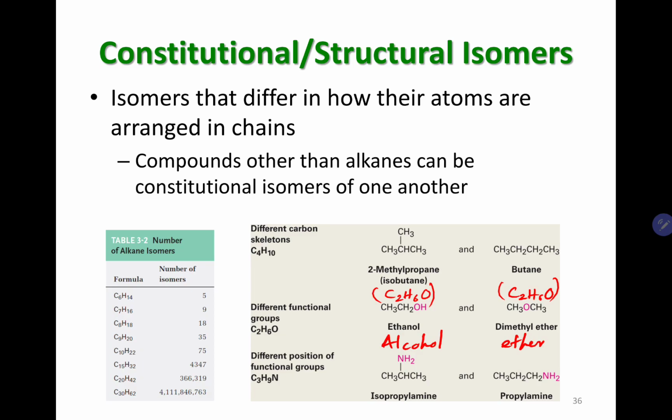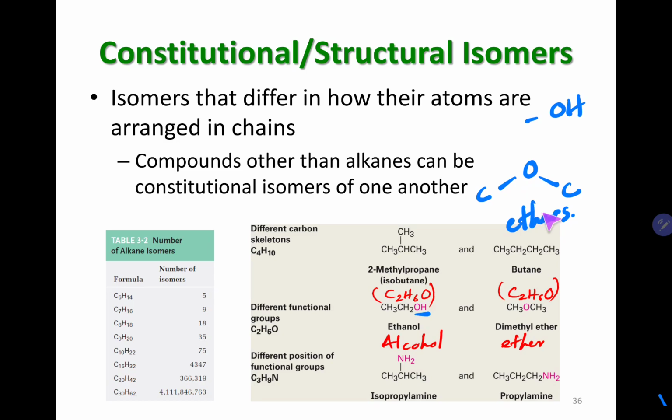But of course, alcohols have an OH. Ethers have a sandwiched oxygen, so you have oxygen sandwiched between 2 carbons. These are called ethers. Alcohols have an OH; ethers have an oxygen just like in alcohols, but this oxygen is sandwiched between 2 carbons.